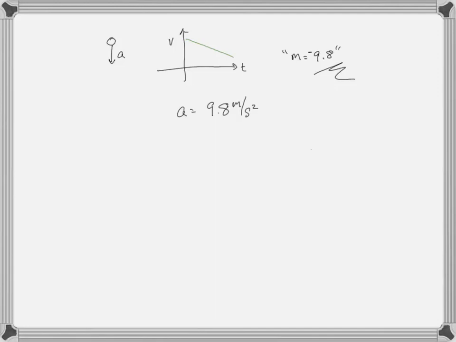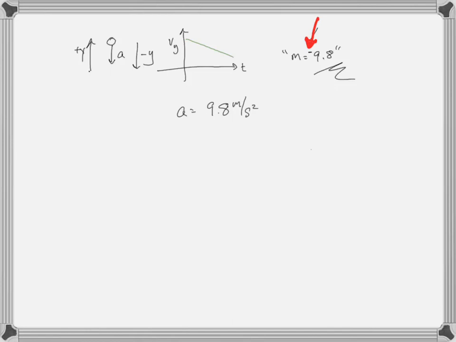Now, you might say, what happened to the minus sign? Well, the minus sign only came because the software that we were using had defined up as the positive y direction, and this was the velocity in the y direction. Since up was the positive y direction, and the object was speeding up in the downwards direction, it was speeding up in the minus y direction, that means the direction of the acceleration was indeed minus.